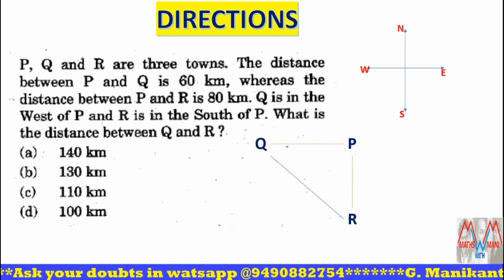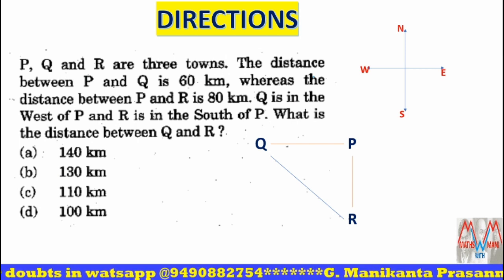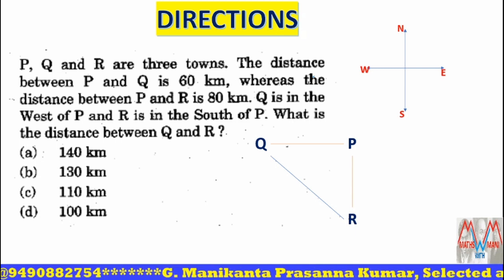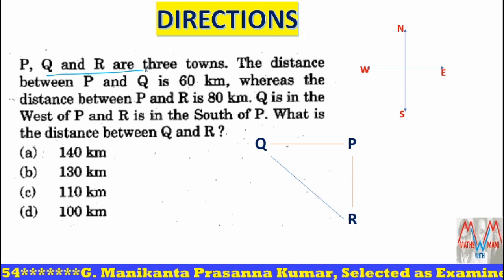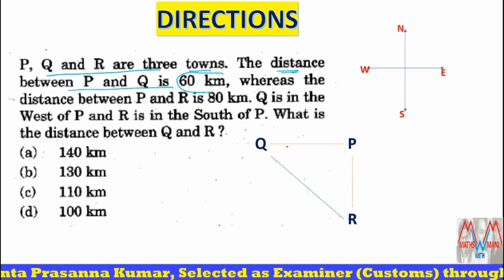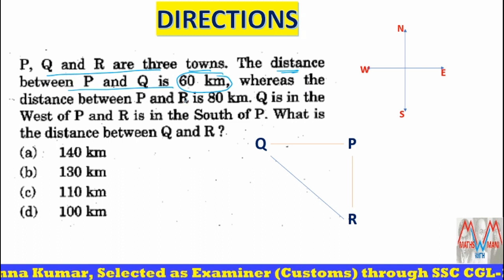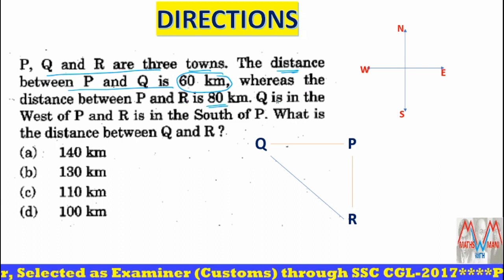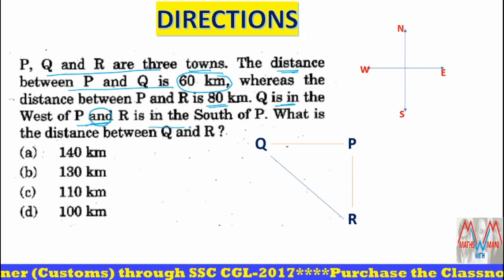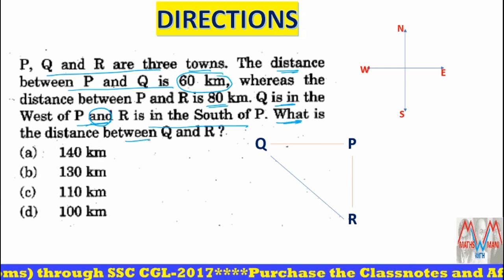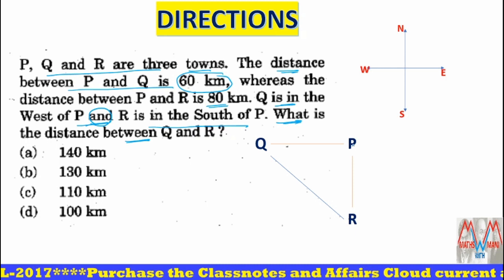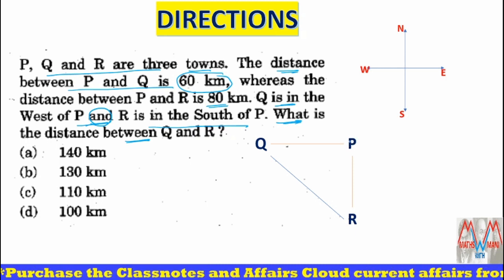Next, these are directions. These direction problems are also very important for banking, SSC and other competitive exams. Here observe P, Q, R are 3 points. The distance between P and Q is 60 kilometers, whereas the distance between P and R is 80 kilometers. Q is in the west of P, and R is in the south of P. Then what is the distance between Q and R? Please remember, the directions and the figure are not given in the exam. I draw these.